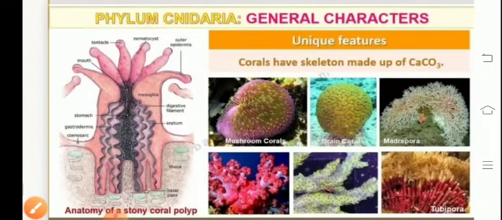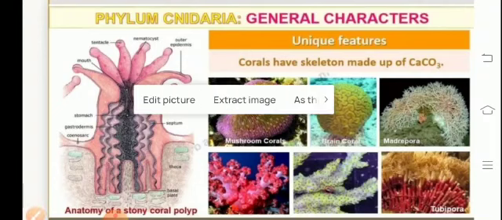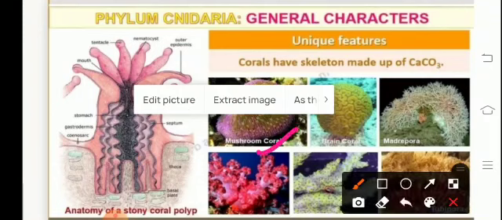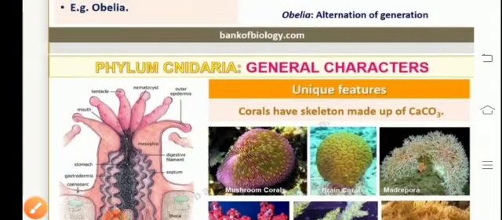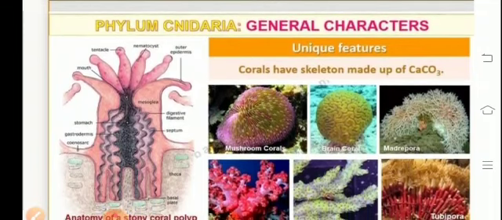So talking about in this module, the examples include the mushroom corals, the brain coral, the Madrepora. These are certain examples of the corals. In this module, we carried out a detailed discussion on the second phylum in the kingdom Animalia, which is referred to as the Cnidarians or the Coelenterata. Hopefully, you must have garnered all the concepts thoroughly. Thank you.